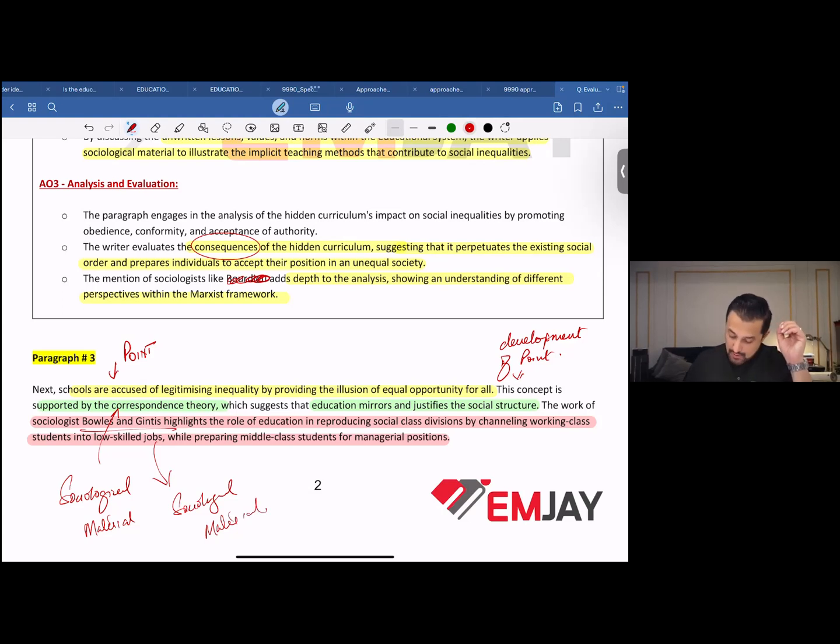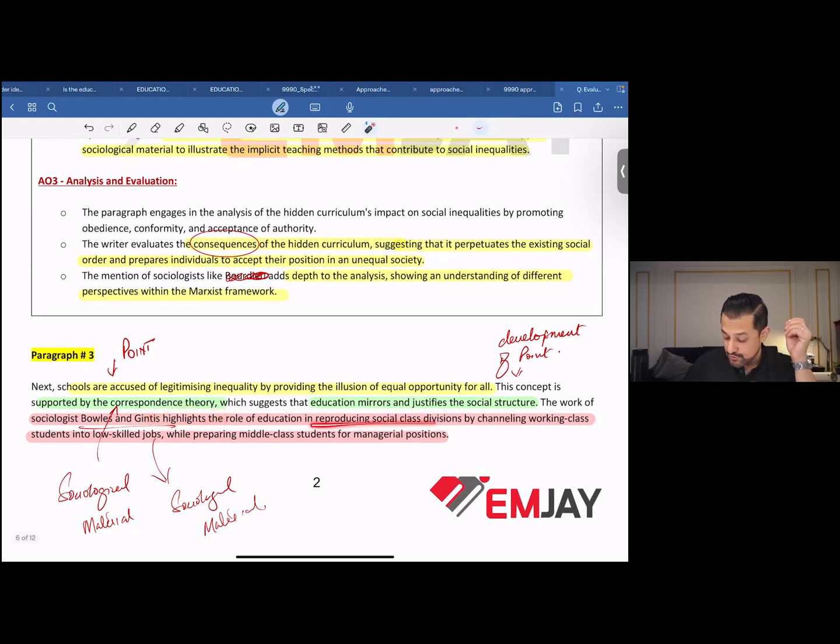Now, the work of sociologists Bowles and Gintis highlights the role of education in reproducing social class divisions by channeling working class students into low skill jobs while preparing middle class students for managerial positions. Now, you've written down how schools have been accused. See, nowhere are you saying that you believe in this. Remember, if you want to do that, you might as well do that in the conclusion. For now, you are writing down a statement, and for now, you're writing down points in support of that statement and points against that statement.